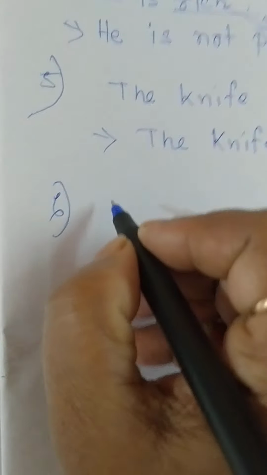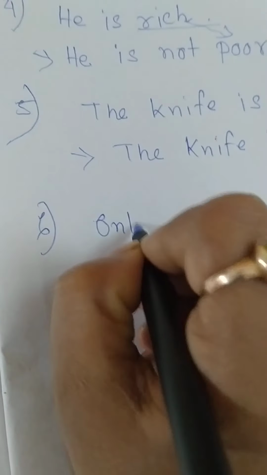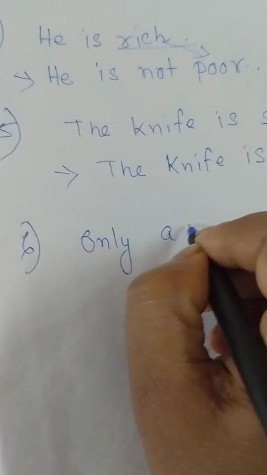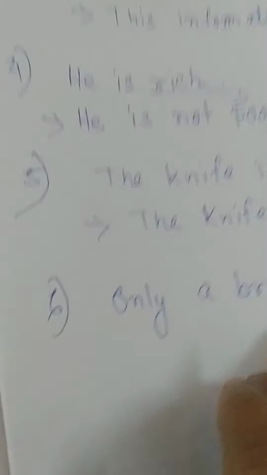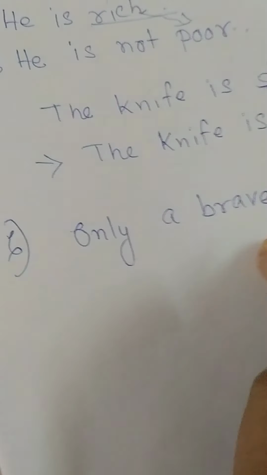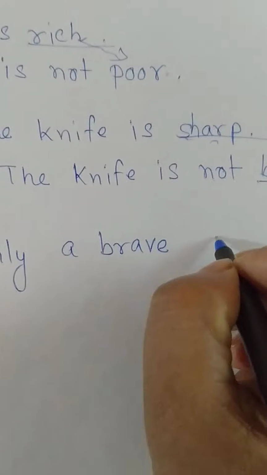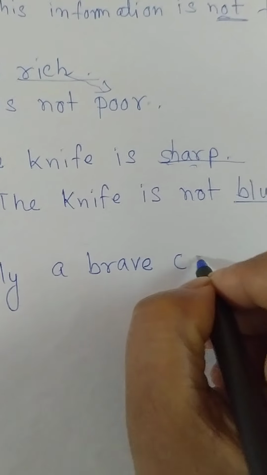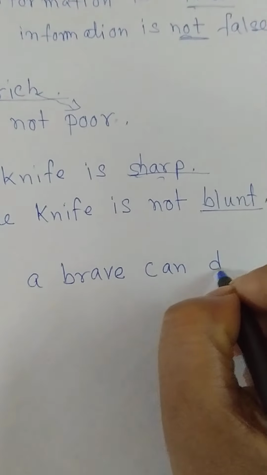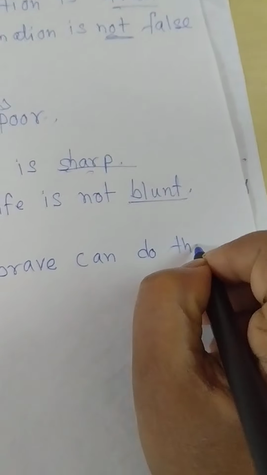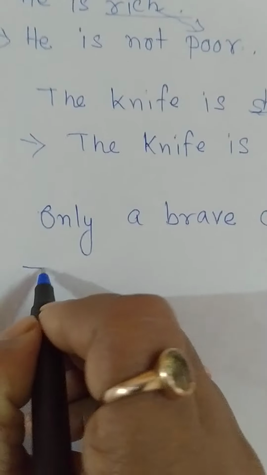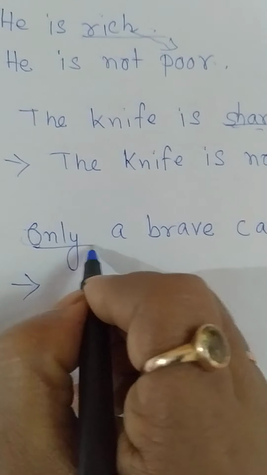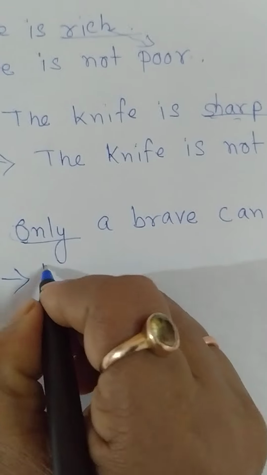Only a brave man can do this. What is the opposite of only? None. We have to put one negative word.